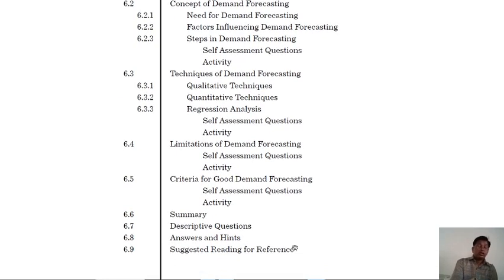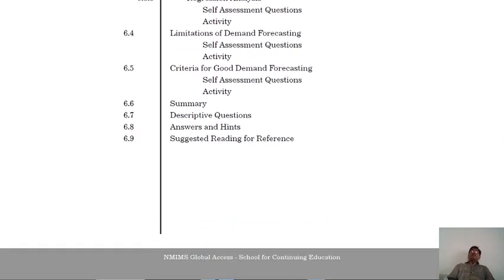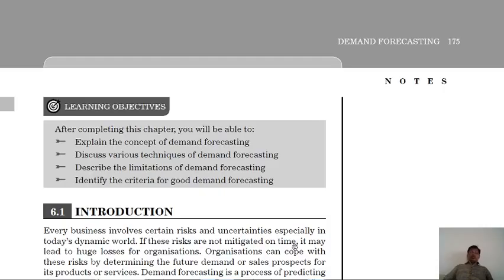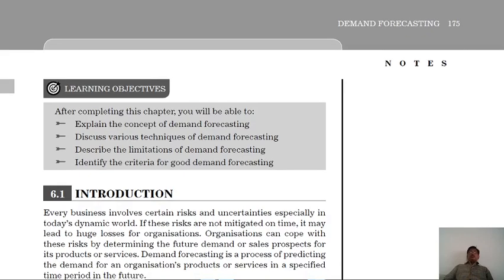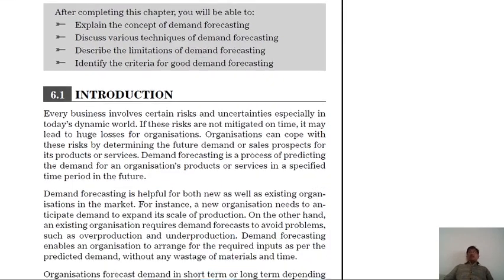Here, first, what is demand forecasting? Demand forecasting means estimation of future demand. For every producer, demand forecasting is very important.